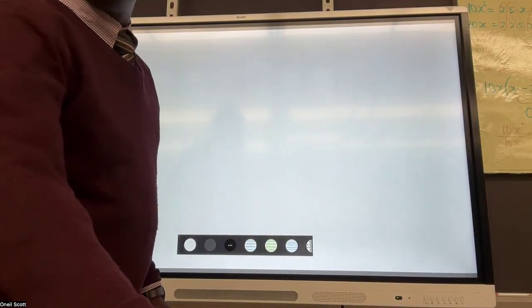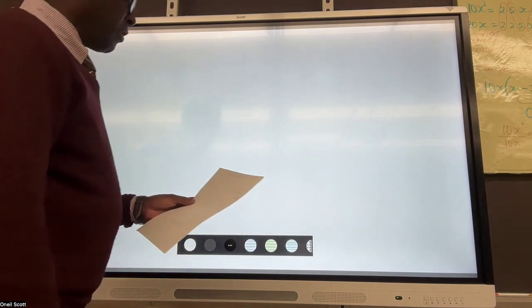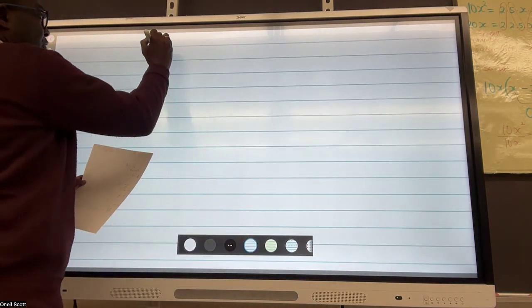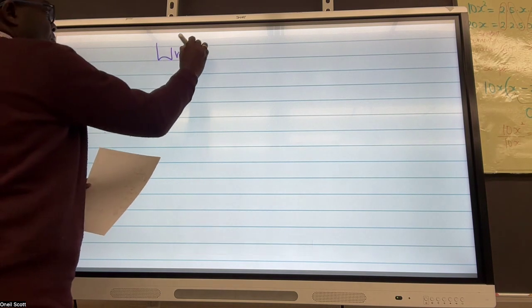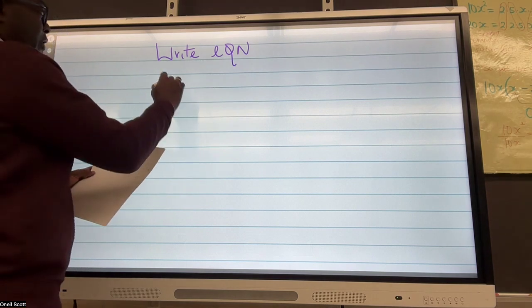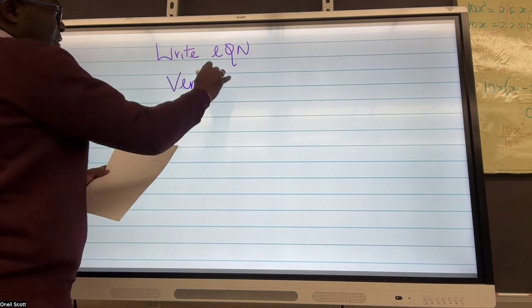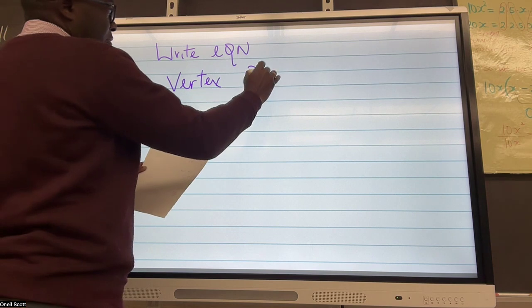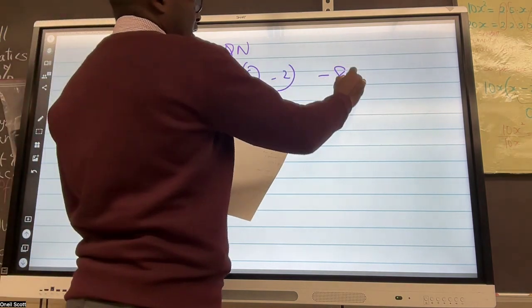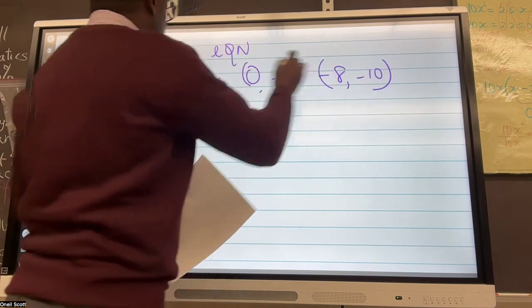Okay, the first problem we're going to solve is to write the equation of a quadratic if we're given the vertex. The vertex is (0, -2), and it passes through the point (-8, -10).